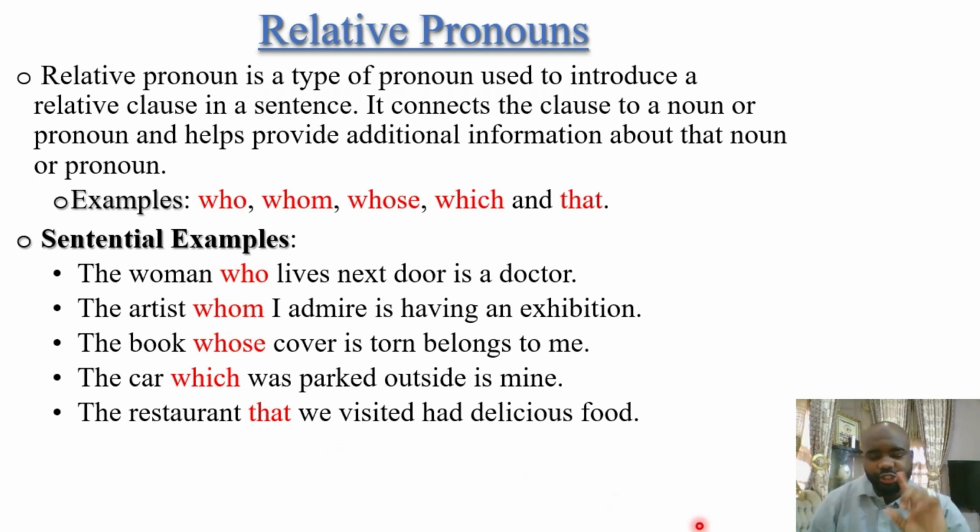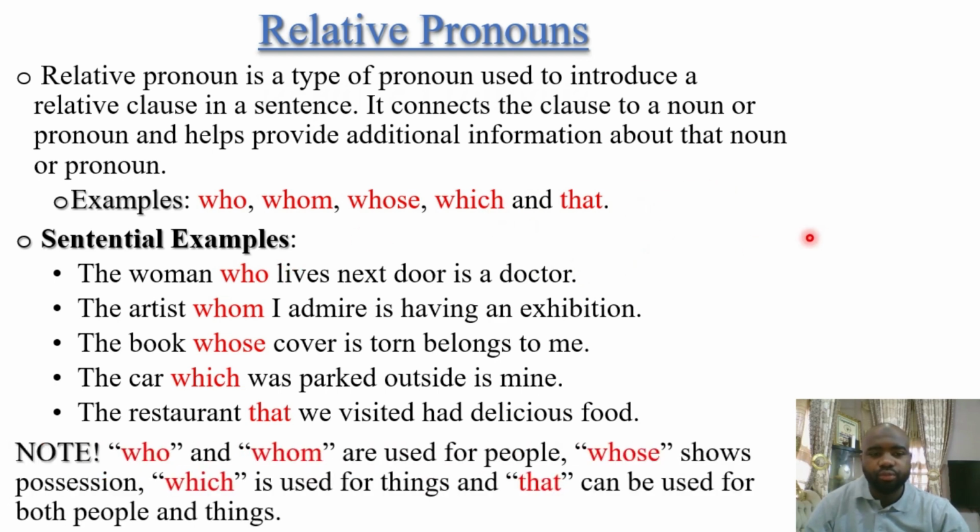Not any restaurant, not the one on that street, not the one in our area, not the one at our school. No, but the restaurant that we visited had delicious food. So this is adding more information about the particular restaurant in question here. So this is it about the sentential examples of this.